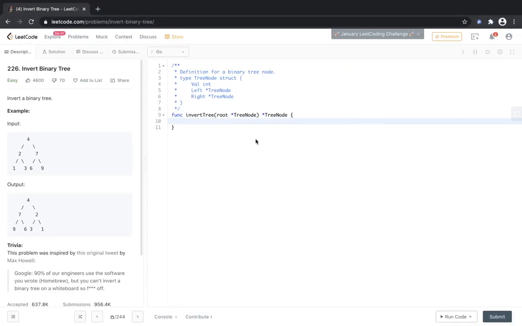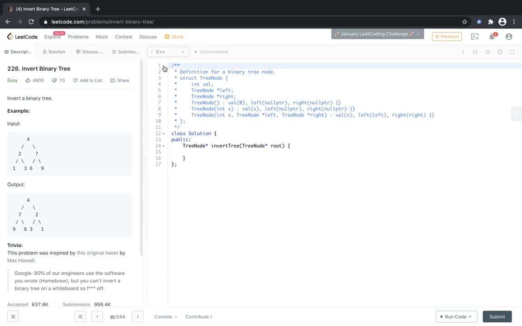Recursion is quite simple to think about, but sometimes it becomes a little bit tough to code. But let's try to solve the problem here. I will solve it in C++, and then we can see whether I can solve it in Golang or not, because I'm solving this for the first time, so I'm not sure whether I will be able to do it correctly in Golang or not.